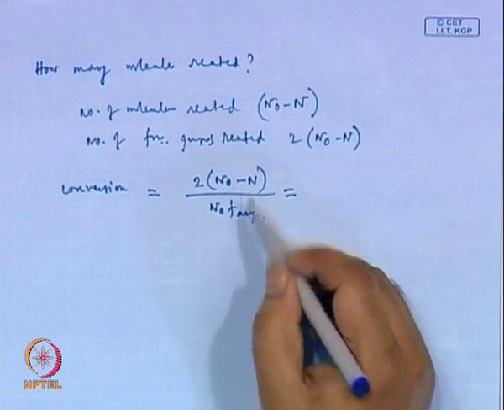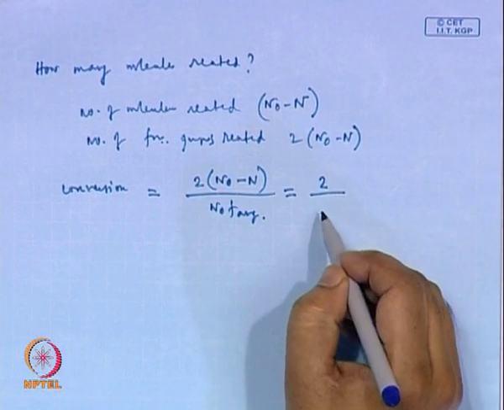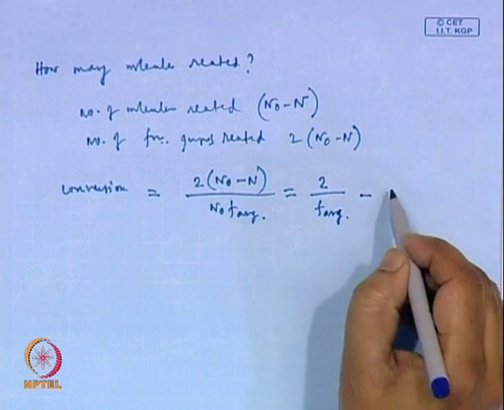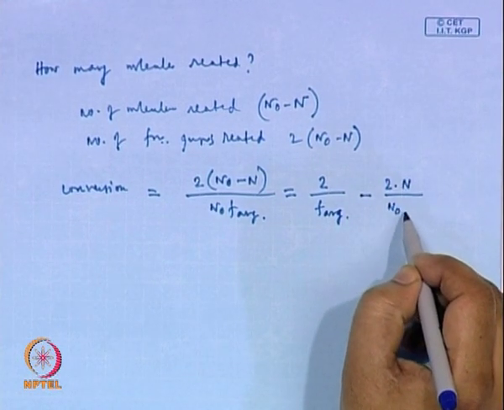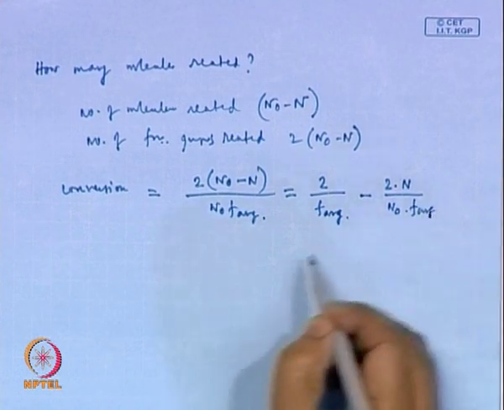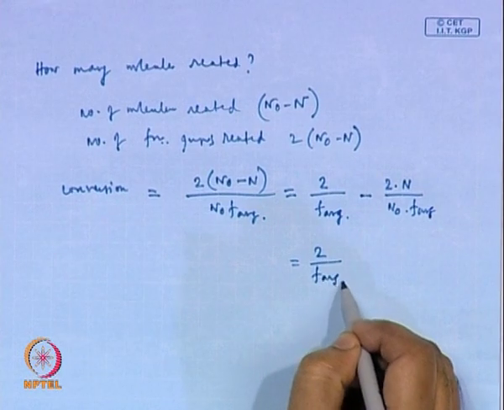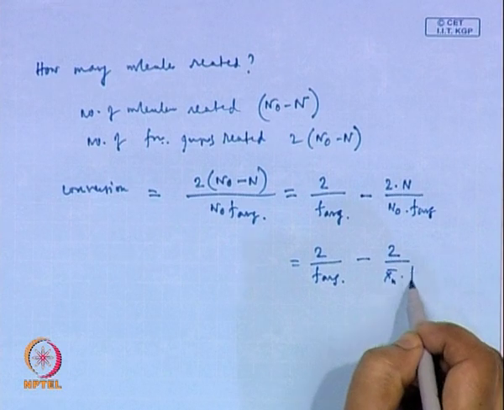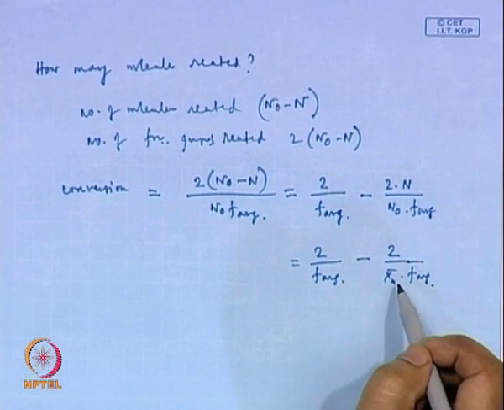That is the fraction, the conversion, which gives you 2 by F average minus twice N by N0 F average, or twice F average minus twice Xn F average, because N0 by N is your Xn, as we talked about.